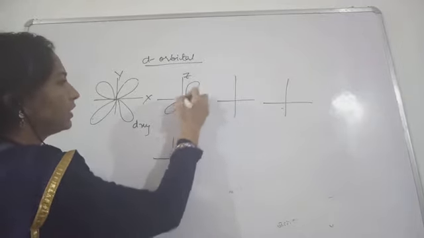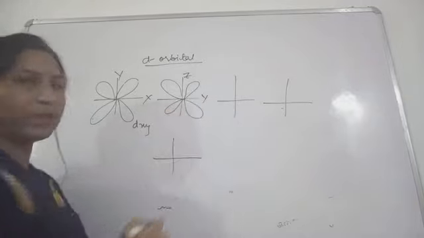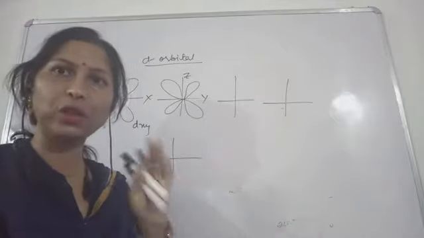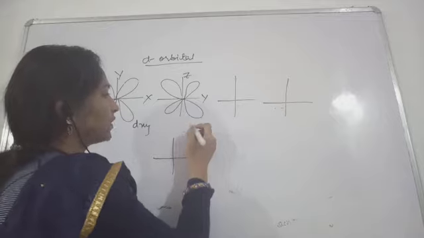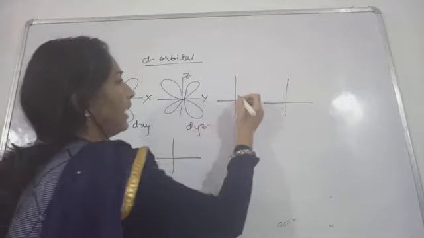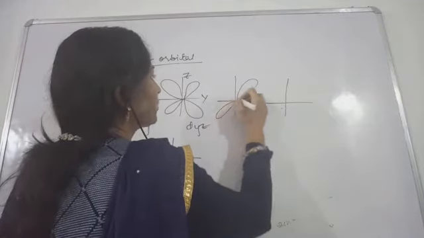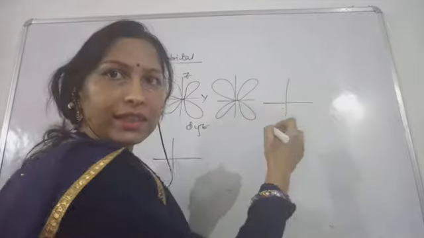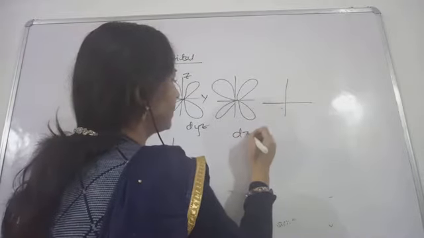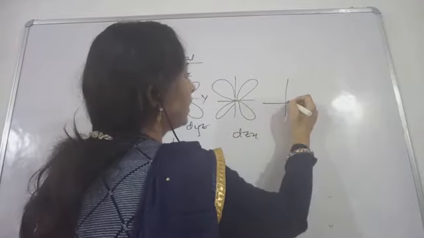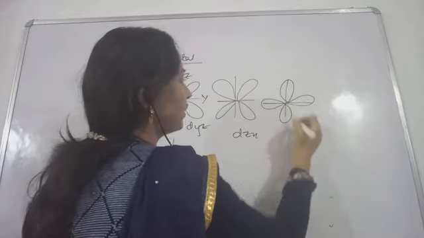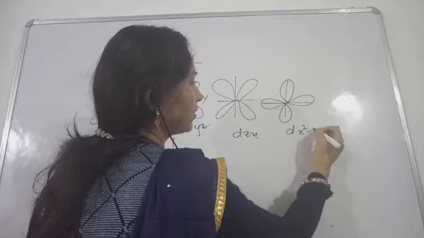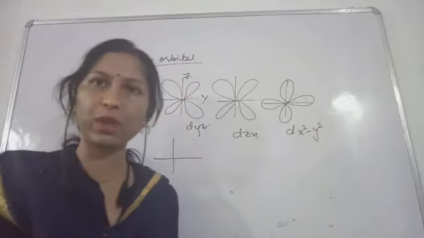So the lobes are between the axes. Do remember, the lobes are between the axes y and z, which is why this is called dyz. And here also the lobes are between the axes, so this will be called dzx. And here the lobes are on the axes, so this will be called dx square minus y square.